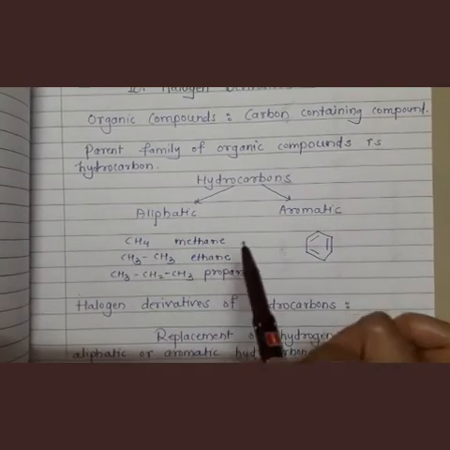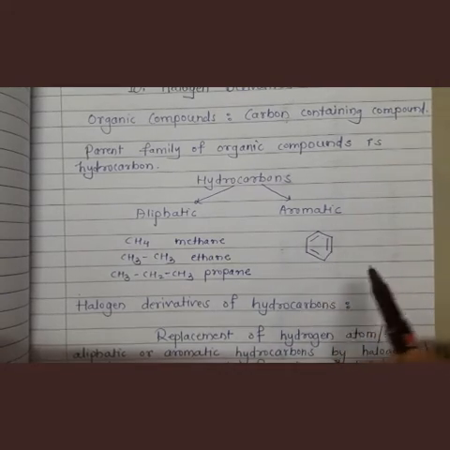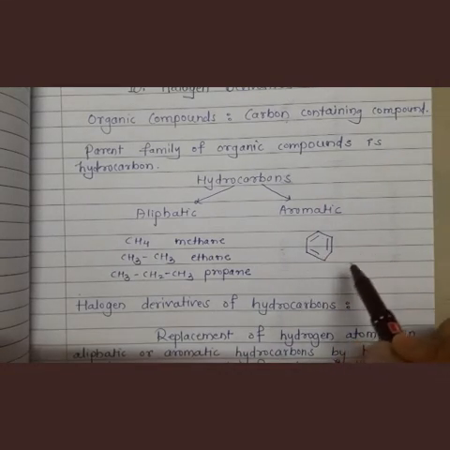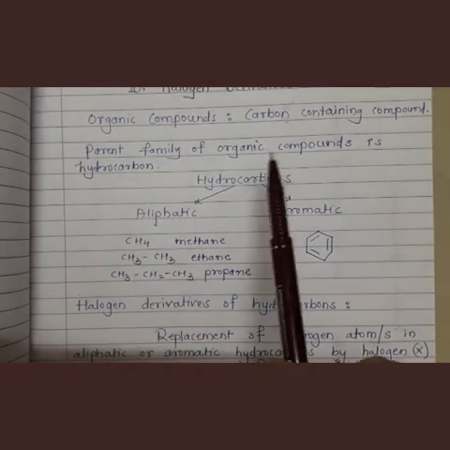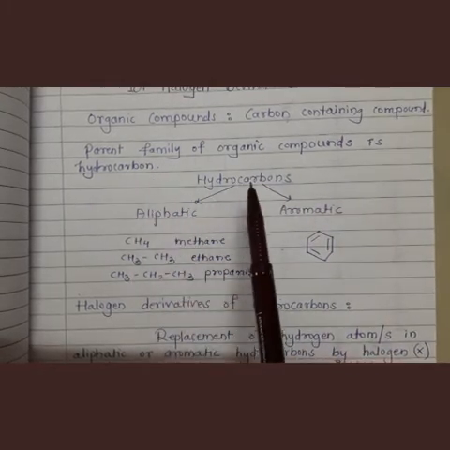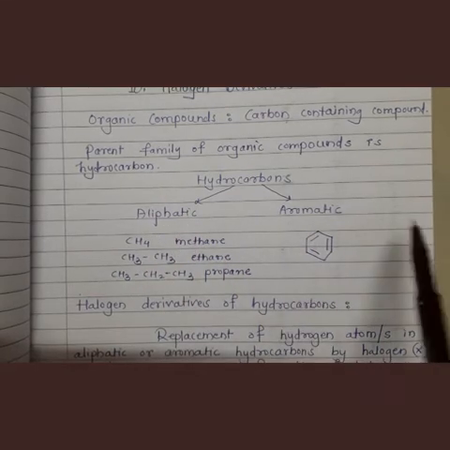Aliphatic means open chain carbon compounds, and aromatic means ring compounds with alternate double bonds and a ring of carbon atoms. You have studied this. So the parent family of organic compounds is hydrocarbons, further classified into aliphatic and aromatic.